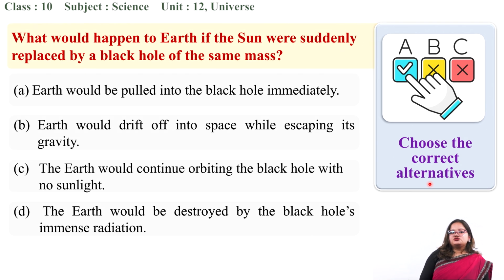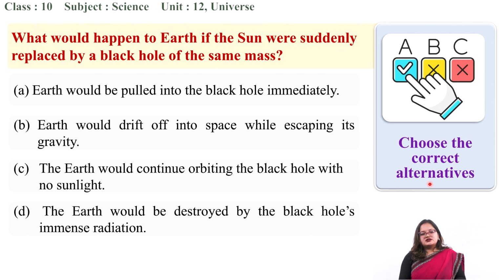What would happen to Earth if the Sun were suddenly replaced by a black hole of the same mass? Okay, so before proceeding to the options, I will explain this. Instead of the Sun, if we bring a black hole, what will happen? The very important key point here is given: same mass. So, a black hole also has mass.